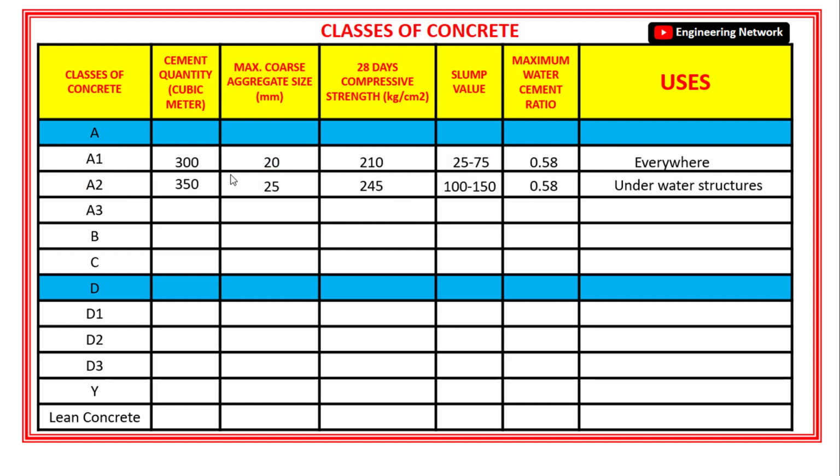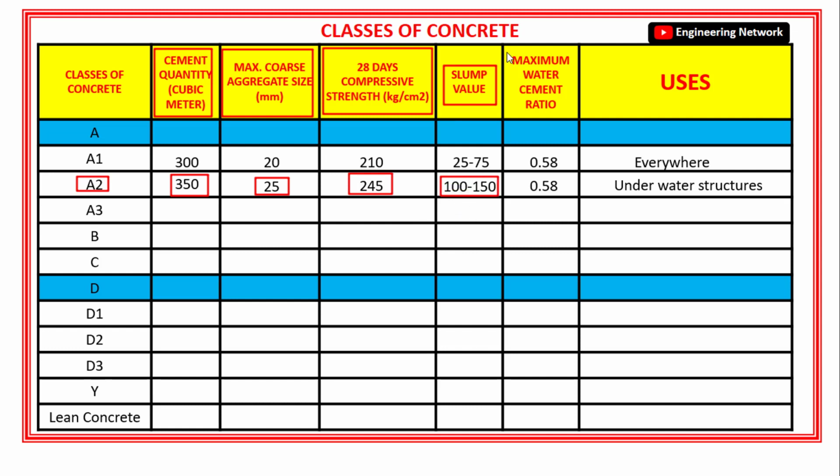Now the amount of cement required per cubic meter of class A2 concrete is 350 kg. The maximum size of coarse aggregate for class A2 concrete is 25 mm. The minimum compressive strength of class A2 concrete is 245 kg per centimeter square. The slump value for class A2 concrete is 100 to 150 mm.